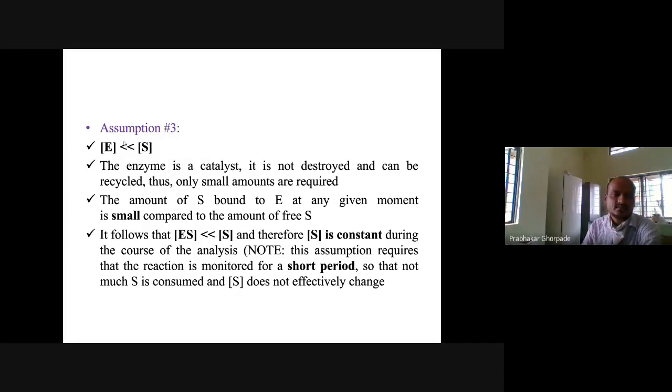Next assumption is that enzyme concentration is very low compared to the substrate concentration. Enzyme is a catalyst and is not destroyed, so it can be recycled, and so enzyme concentration can be low here. Whereas the amount of substrate bound to enzyme at any given moment is small compared to the amount of free substrate. It follows that enzyme substrate concentration is very low compared to substrate, and therefore substrate concentration is constant for the given course of analysis. This assumption requires that the reaction is monitored only for a short period and not much substrate is consumed, so substrate concentration does not effectively change. Okay, so these are some of the assumptions.